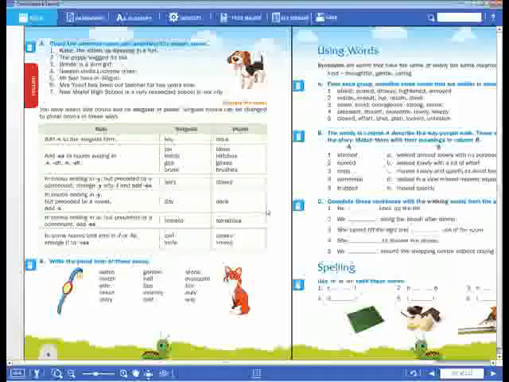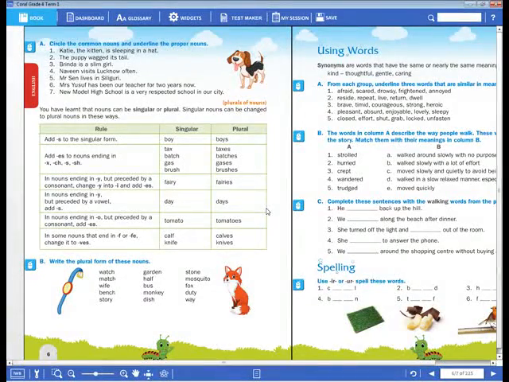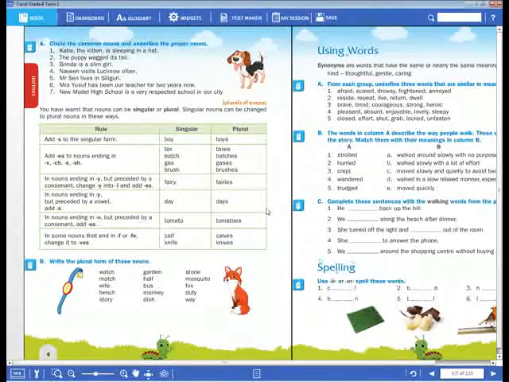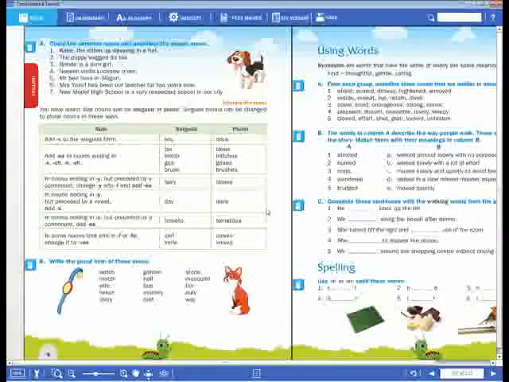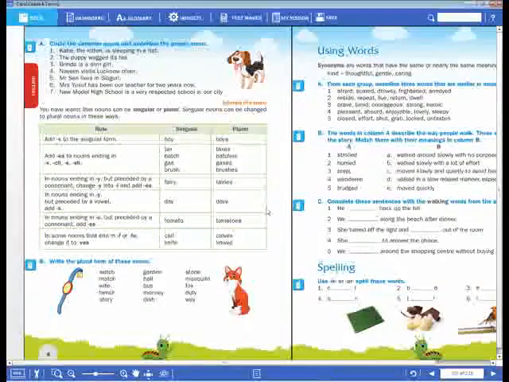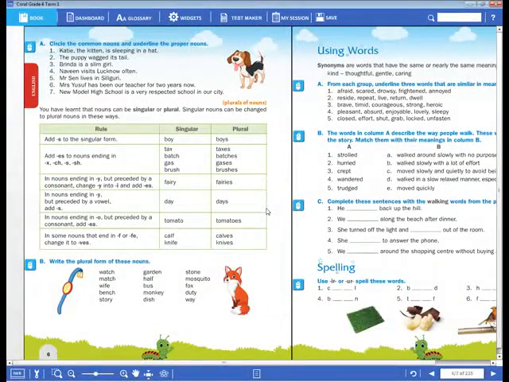Very good, Tejashwini. Garden, just S, because it ends with a consonant. Stone, yes, S. Match, M-A-T-C-H. For match, dear children, ES, because it ends with CH.